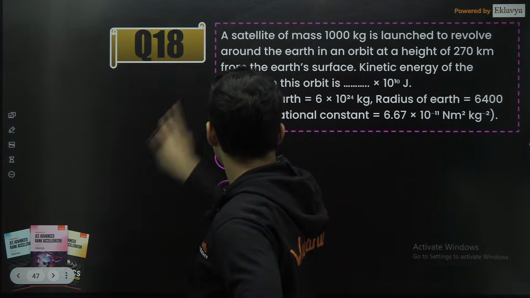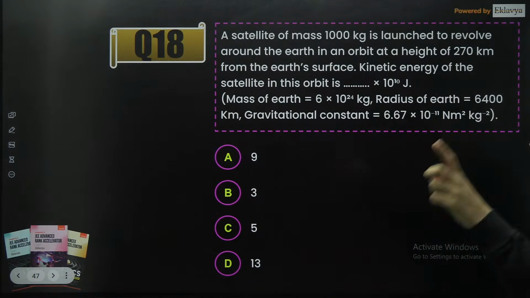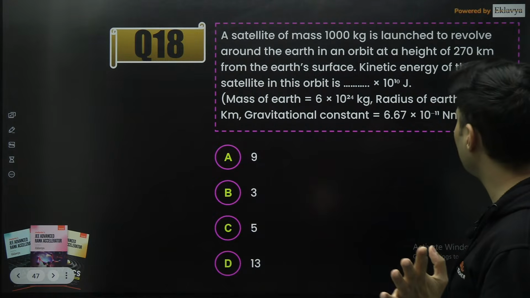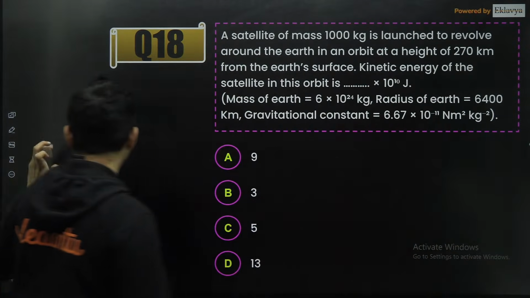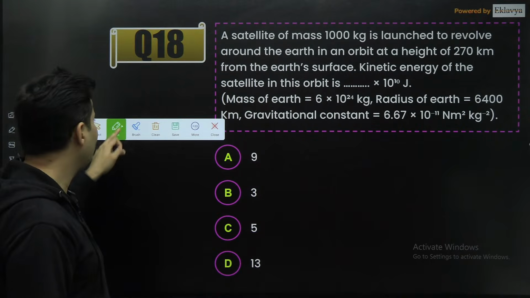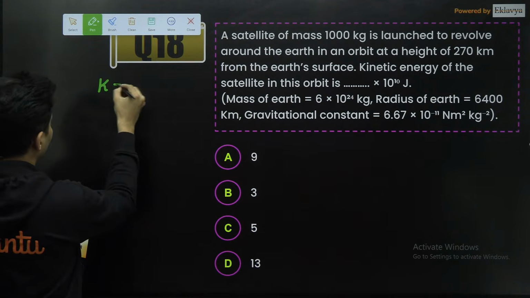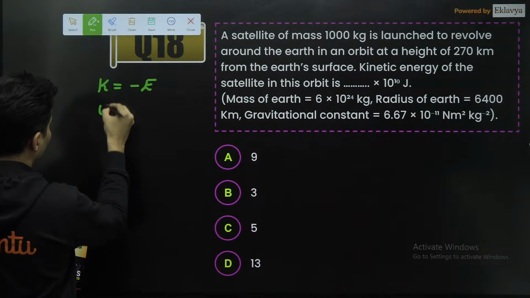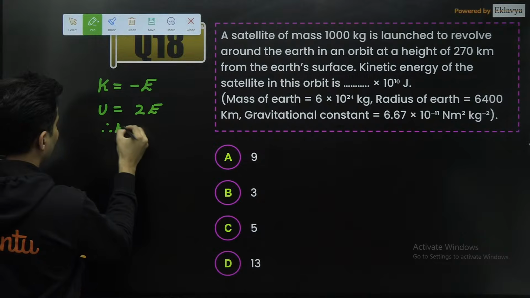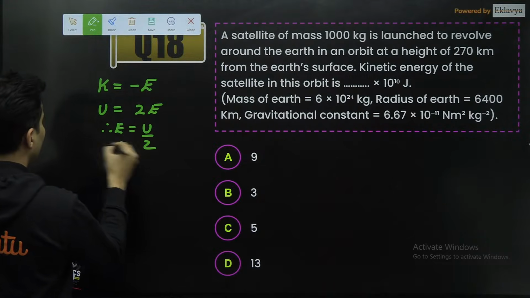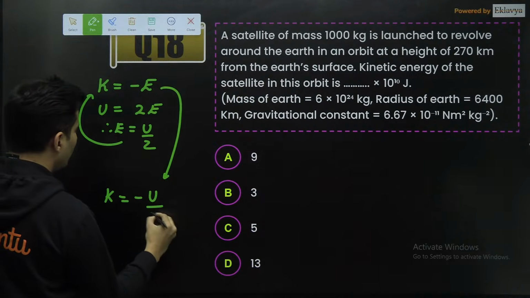Coming up to the next question on your screen. There is a satellite of certain mass and it is launched to revolve around the Earth at a height of so and so. Energy of the satellite in this orbit is how much? Kinetic energy. For a satellite, we can find the kinetic energy either from the total energy or from the potential energy. We know kinetic energy is negative of total energy and potential energy is double the total energy. So total energy is U by 2. Substituting back over here, kinetic energy is negative U by 2.